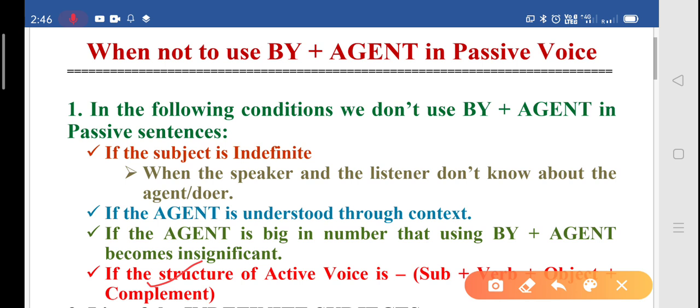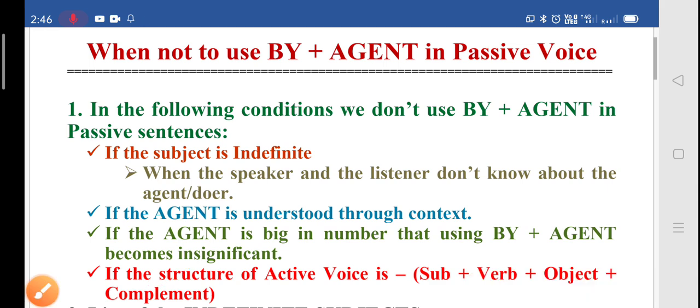If the word gives detail of the subject, it is subject complement, and if the word gives detail of the object, then it is object complement. So if your active voice belongs to any of these four categories, ensure that you drop by plus agent.